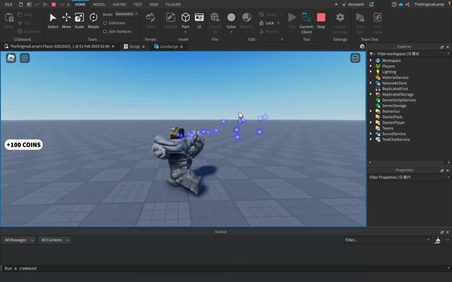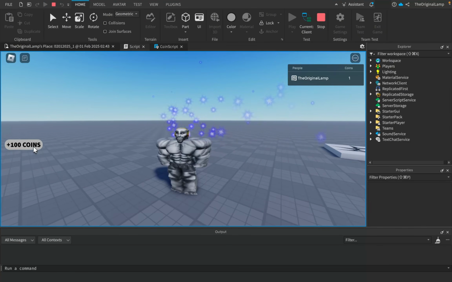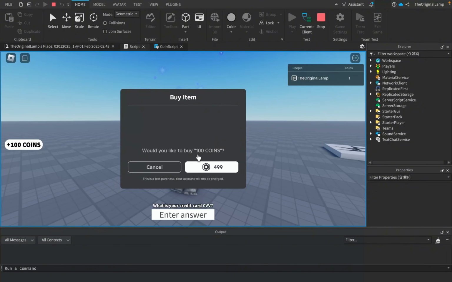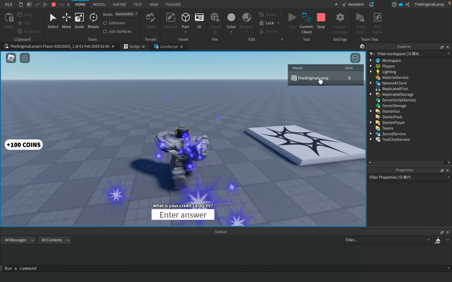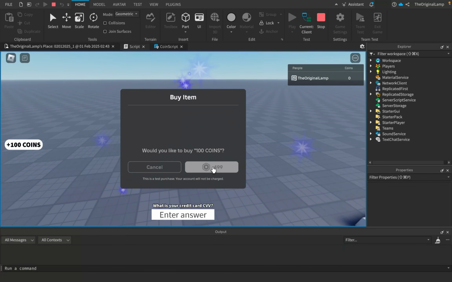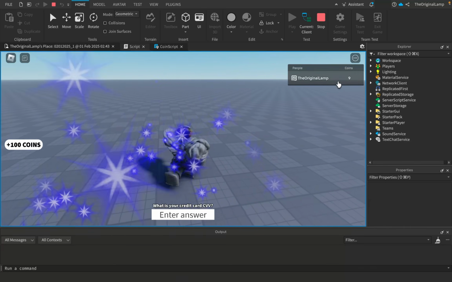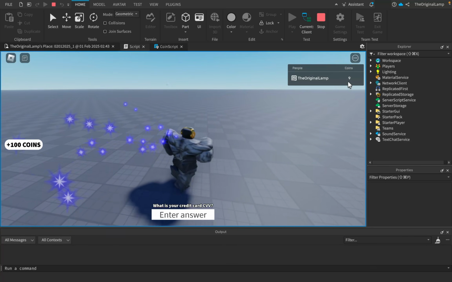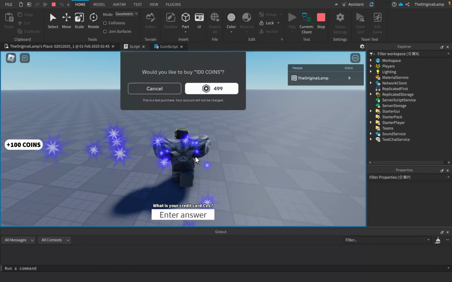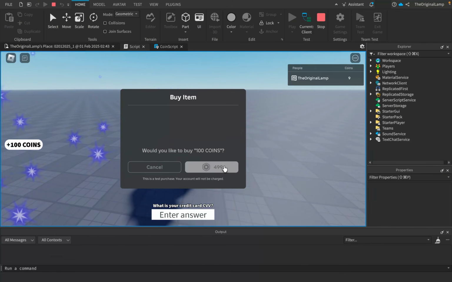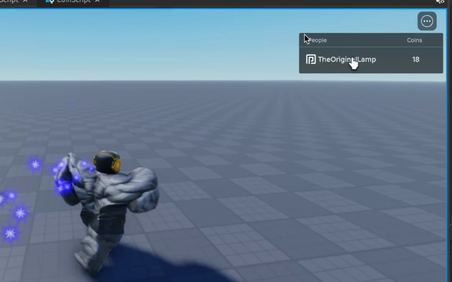Yeah, I'm gonna vote for Bamala, whatever. And I want 100 coins. Do I want to buy 100 coins? Nah, okay. Oh, there go my, oh, no. Oh, sorry. Okay, good. Yeah, it's at 100 coins and I just spent 500 Robux. Or sorry, 499. That's great. Honestly, I'm happy with this. There we go, 18 coins.